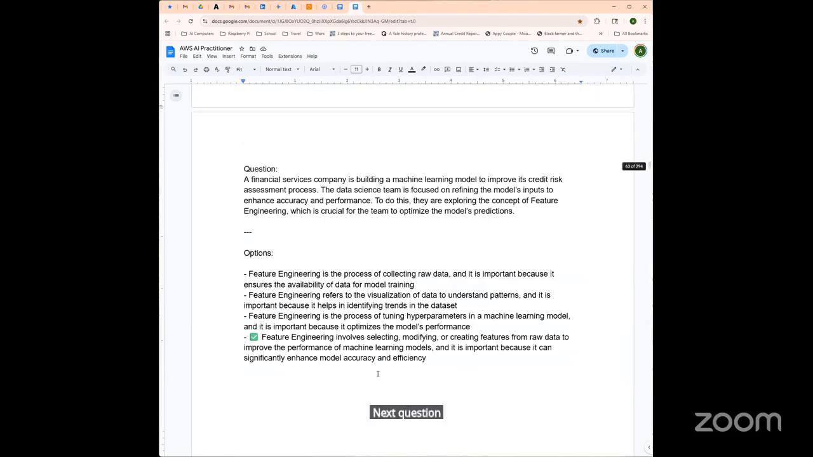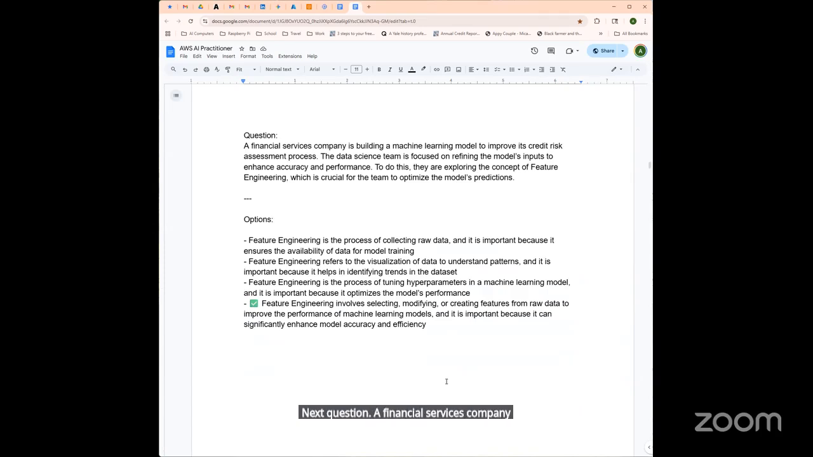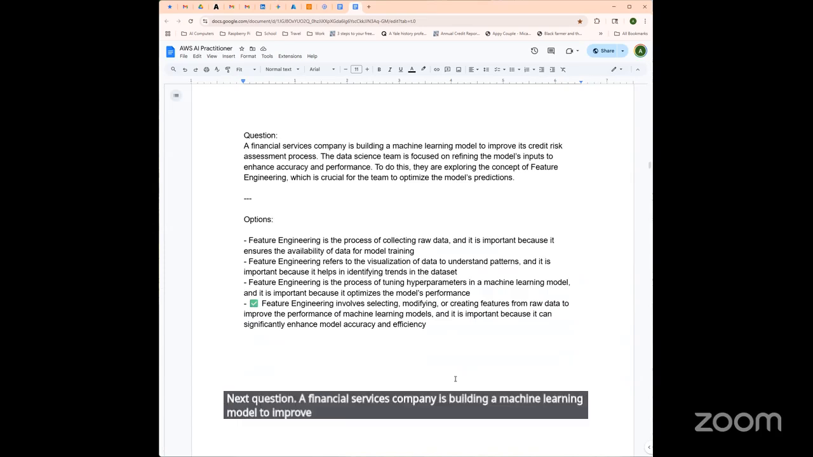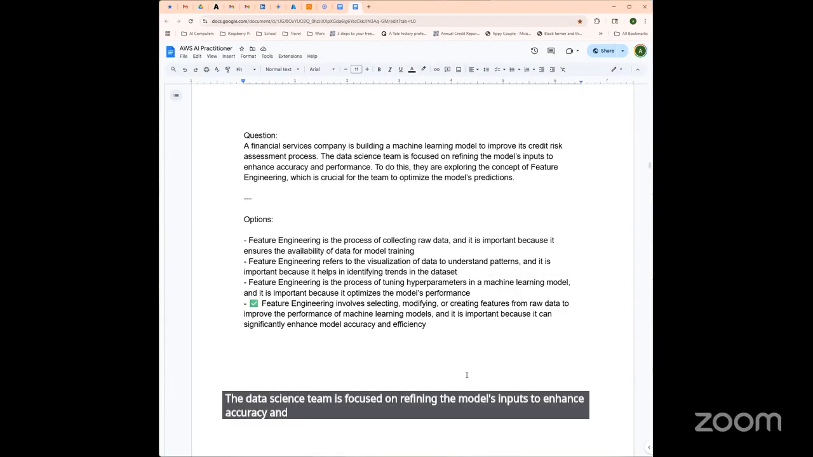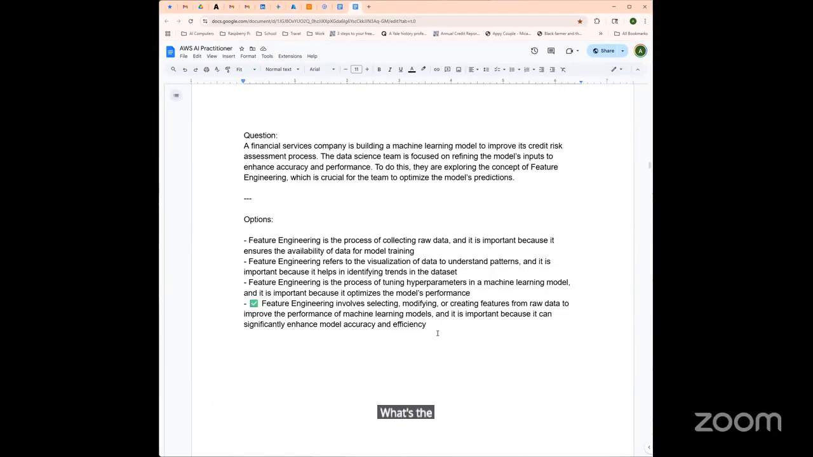Next question. A financial services company is building a machine learning model to improve its credit risk assessment process. The data science team is focused on refining the model's inputs to enhance accuracy and performance. To do this, they're exploring the concept of feature engineering, which is crucial for the team to optimize the model's predictions. What's the correct answer?